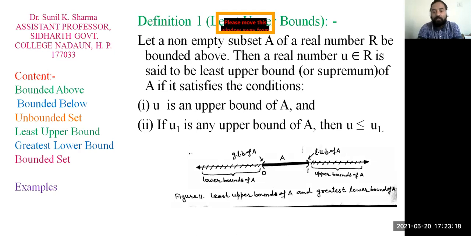You can see in this picture that 1 is an upper bound of this set A, 2 is also an upper bound of this set A, 3 is also, 4, 5, 6 all are upper bounds of this set A. If we talk about 1 and 2, both are upper bounds, but 1 is less than 2. So 1 is the least among all the upper bounds. So we can say 1 is the least upper bound of this set A. So in general, how can we define least upper bound? First, U is an upper bound of this set. Second, if U1 is any other upper bound of A, then U must be less than or equal to U1.